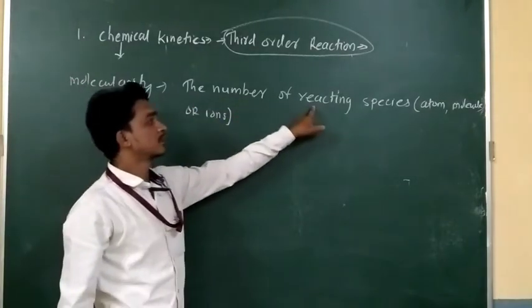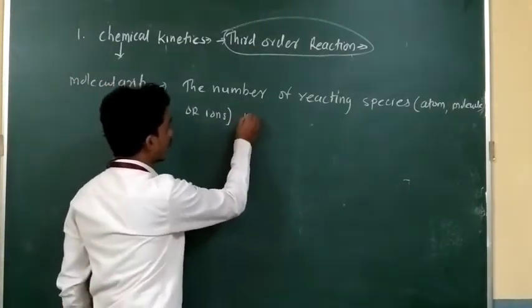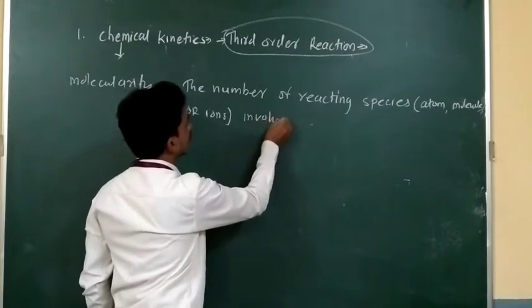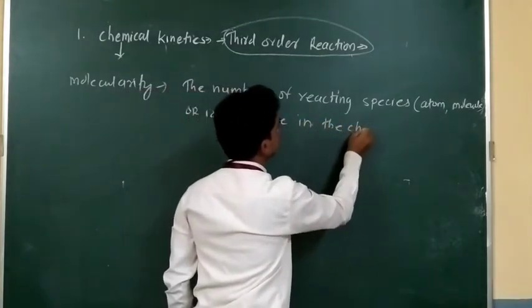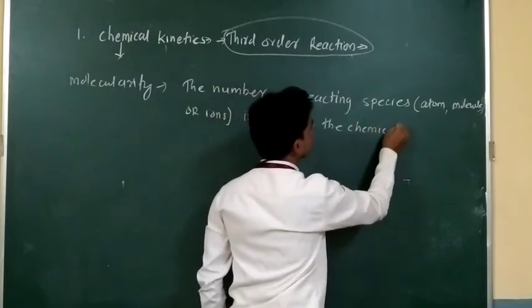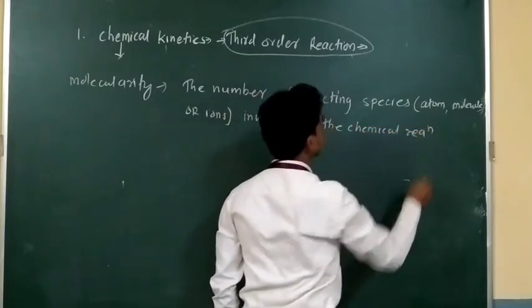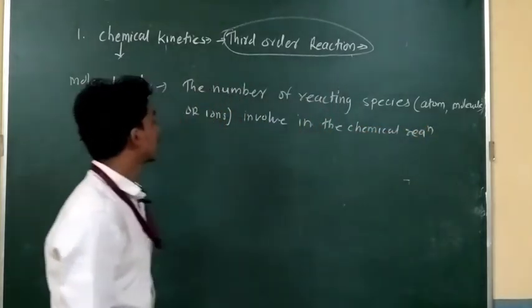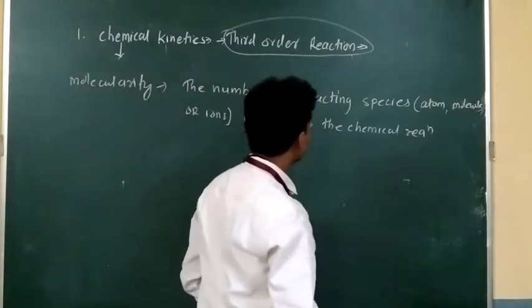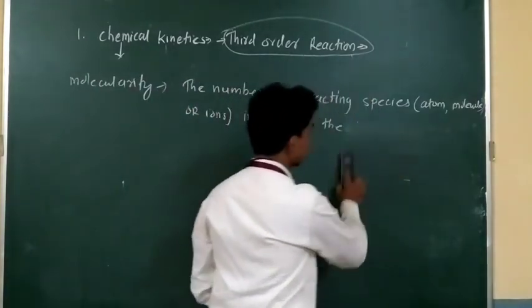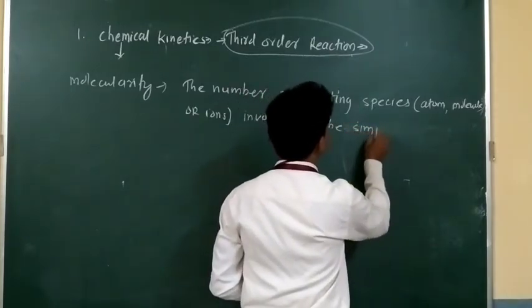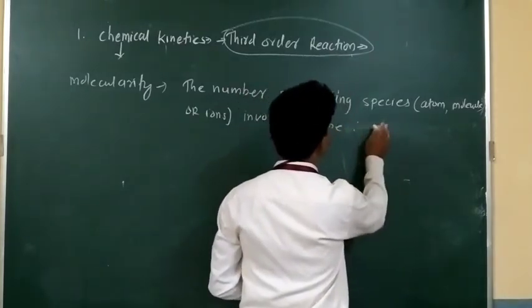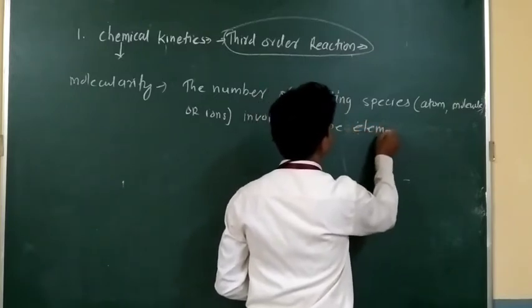The number of reacting species involved in the elementary chemical reaction, in the simple reaction.